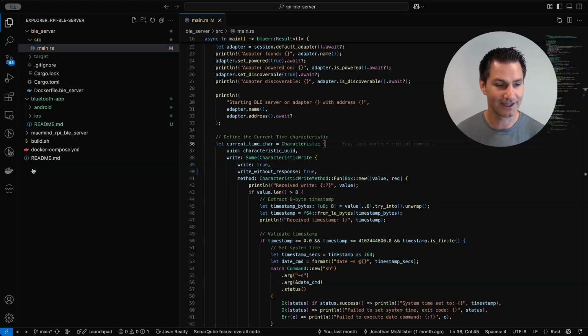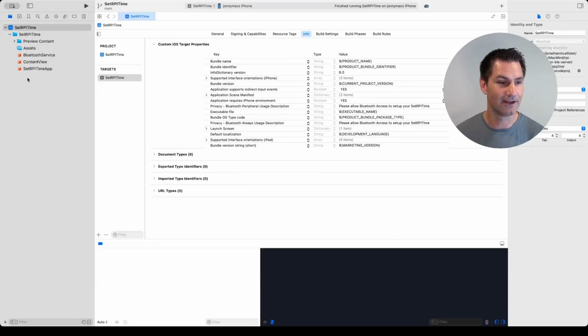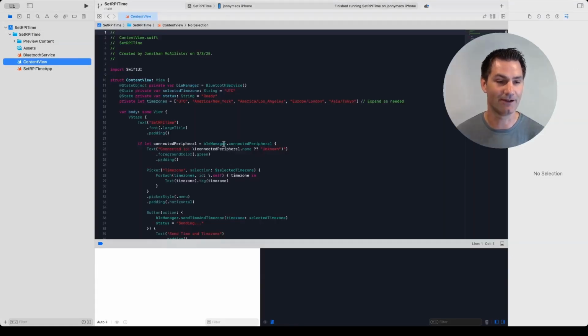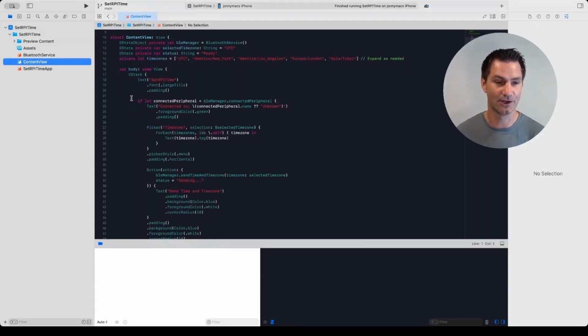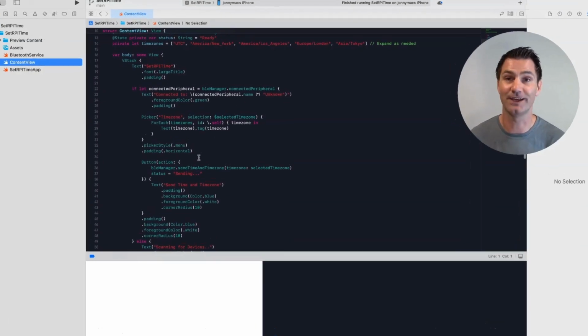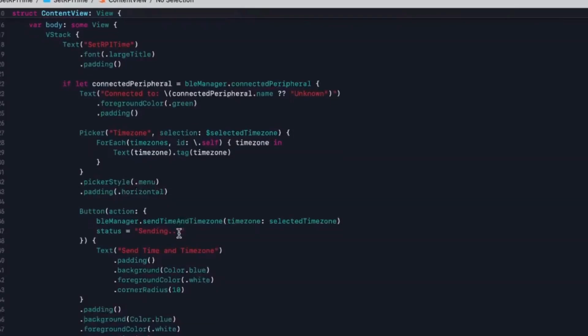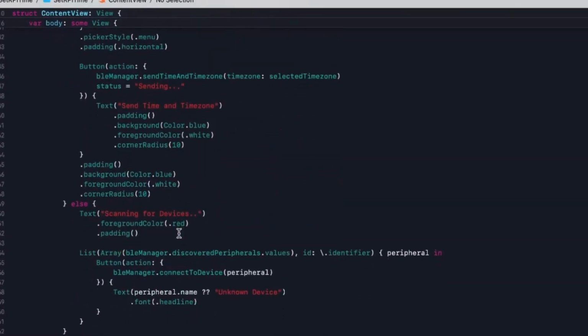What that looks like in Xcode is going to be something like this, right? So we have our project and set RPI time. And if we look at it, it's very simple, right? We have our content view. We're just going to look and see if we're connected to a device, then show this interface, right? We're going to press a button, and that's going to send the current time. And if not, we're just going to show a scanning interface and list out what devices are detected, okay?